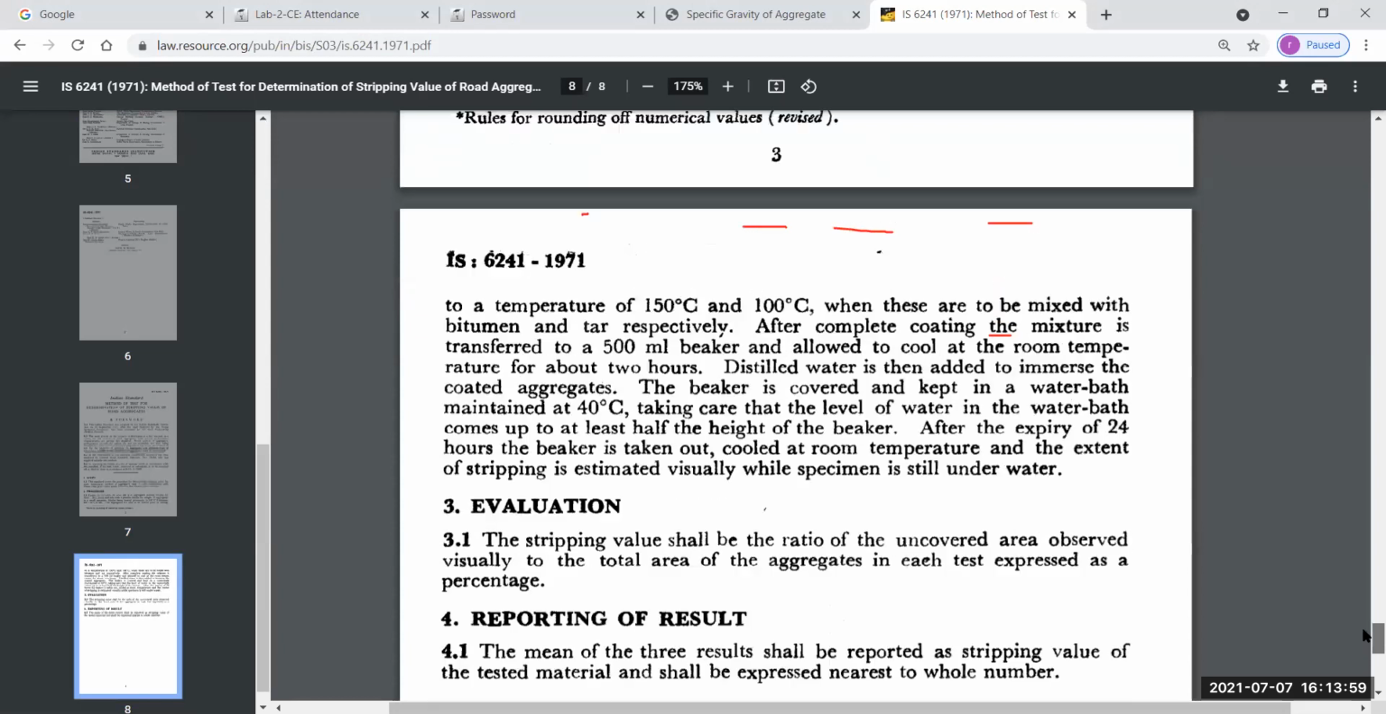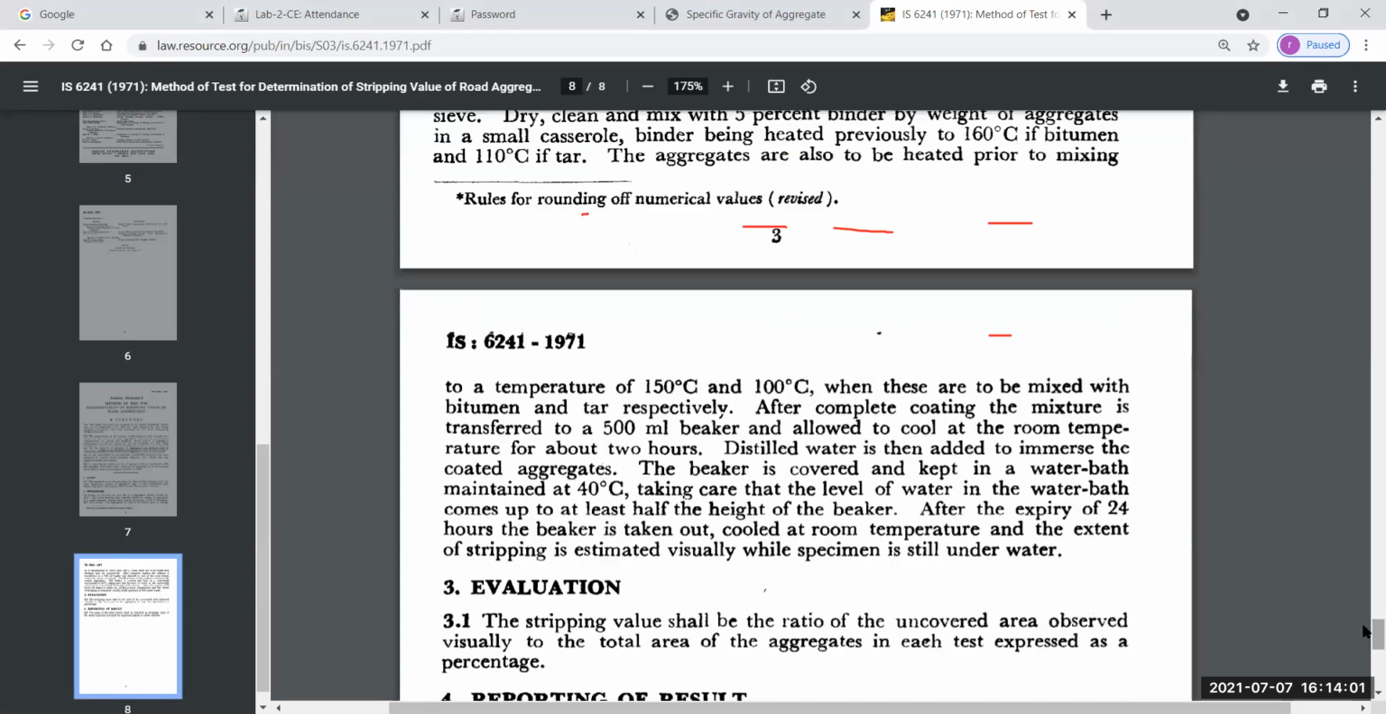So here you all see the aggregate are also to be heated. Basically, before mixing the binder into aggregate, the aggregate are also to be heated prior to mixing to a temperature of 150 degrees Celsius and 100 degrees Celsius, when these are to be mixed with bitumen and tar respectively. After complete coating, the mixture is transferred after the mixing with binder of the aggregate.